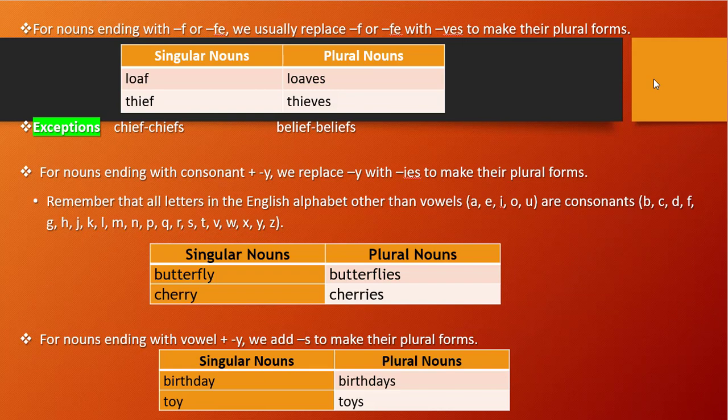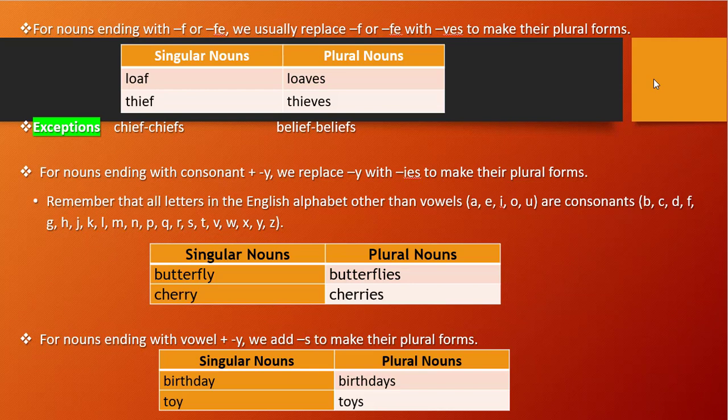For nouns ending with f or fe. Previously we have seen endings with s, ss, ch, sh, o, x, right? But what will happen if the ending is f or fe? If f or fe is there, we will remove that f or fe and put ves at the end of the spelling. You see the example, loaf is given. So f is there, right? We will remove that f. So what will remain? LOA, and in the ending we will add VES.